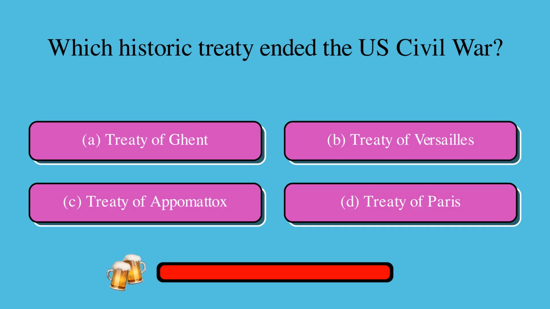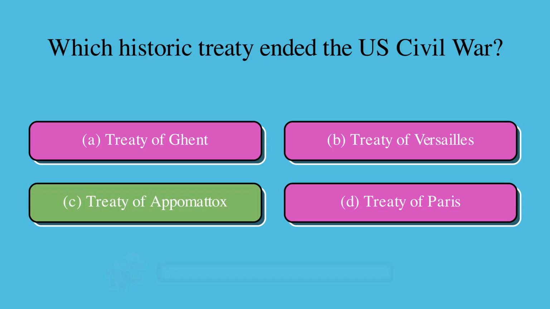Which historic treaty ended the U.S. Civil War? Is it A, Treaty of Ghent, B, Treaty of Versailles, C, Treaty of Appomattox, or D, Treaty of Paris? The correct answer is C, Treaty of Appomattox.